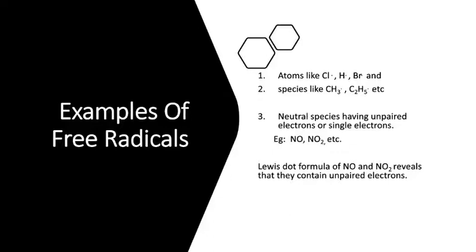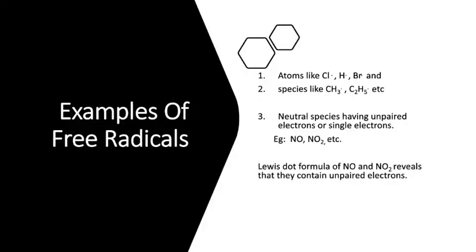And sometimes a group of atoms also contains an unpaired electron. A group of atoms is known as a species. The species like CH3 dot and C2H5 dot. CH3 dot is known as the methyl free radical, and C2H5 dot is called the ethyl free radical.